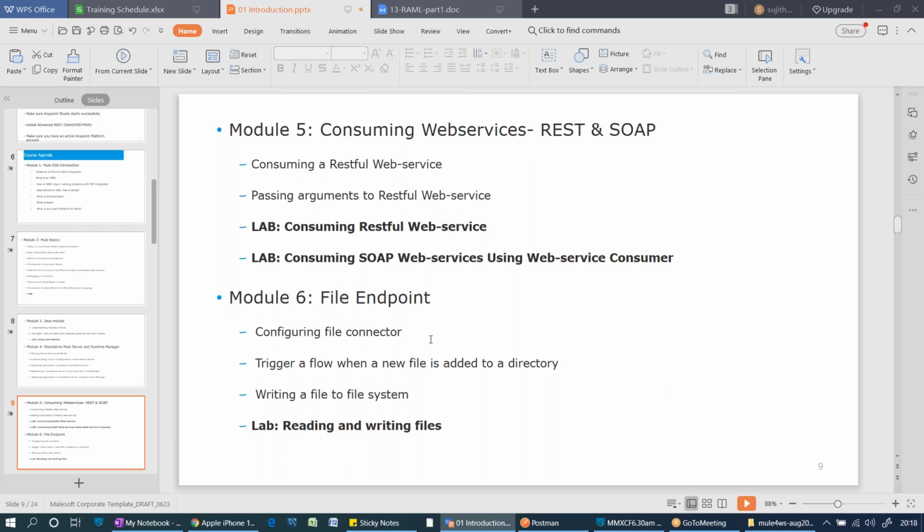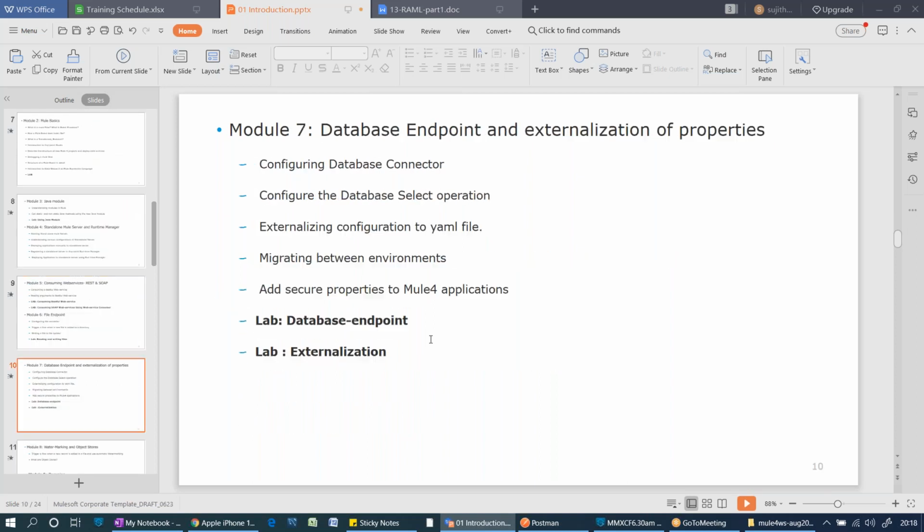And the file endpoint: how to connect to your file, how to read particular data in a file, how to use a matcher, and how to write to your file. And we'll see one more concept here itself, watermarking. What is watermarking? How it will store the previous invocation state of your application. Everything we'll see in this file endpoint, and we have a lab session for that.